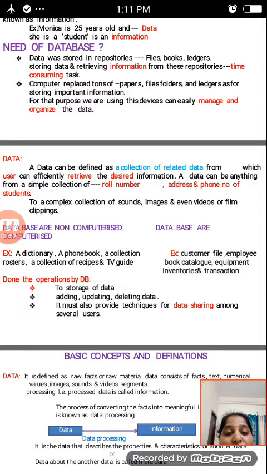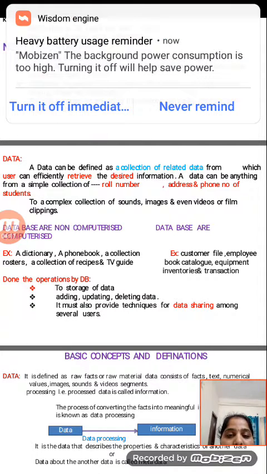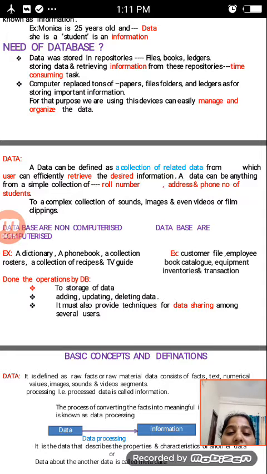A database can be anything from a simple collection of roll numbers, addresses, phone numbers of students, to a complex collection of sounds, images, even video or film clippings.